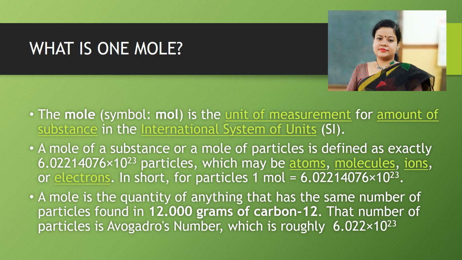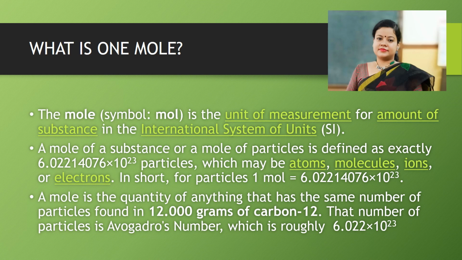According to the modern definition, a mole is the quantity of anything that has the same number of particles found in 12 grams of carbon 12. Carbon 12 is an isotope of carbon. That number of particles is Avogadro's number, which is roughly 6.022 into 10 to the power 23.